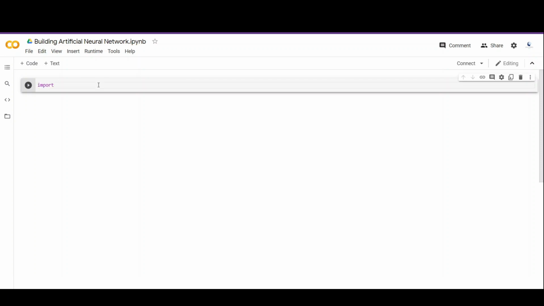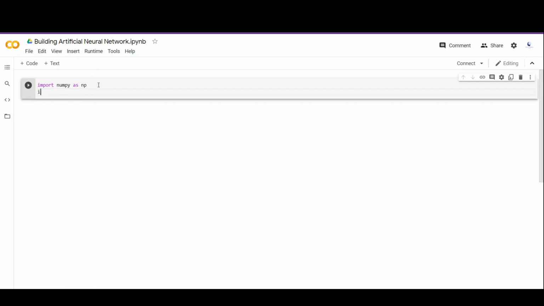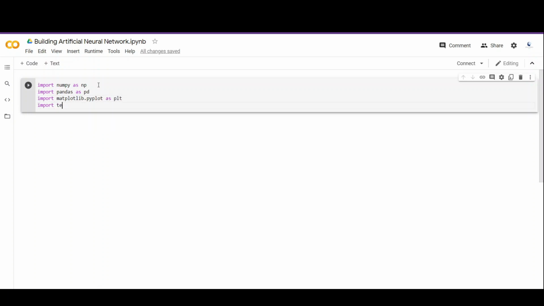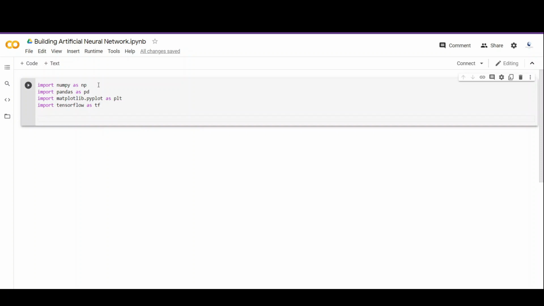First we have to import all the essential libraries for this project. So we import NumPy, Pandas, Matplotlib, and lastly TensorFlow. TensorFlow also provides some data for practice. So we are going to import the FashionMNIST dataset from TensorFlow. If you want to read about the dataset, I have provided the Kaggle link in the description. You can check it from there. To import the dataset, we just have to call from tensorflow.keras.datasets import fashion_mnist. There are many datasets available and we will be exploring them in later parts of the course.